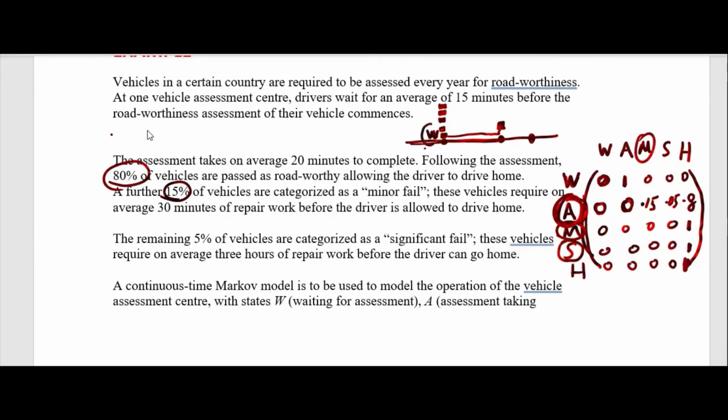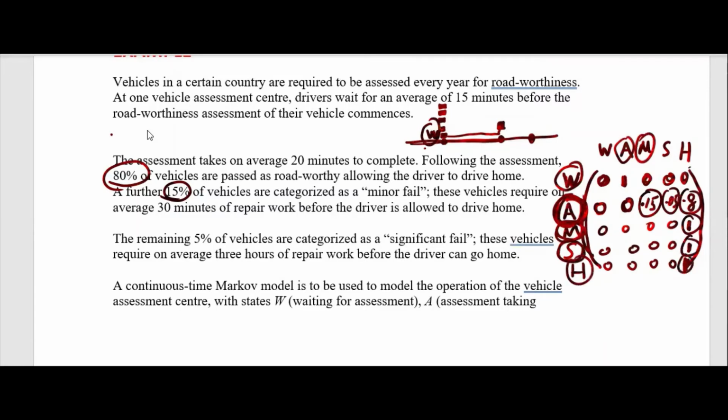Once we leave the waiting state, where will we go? There is a 100% probability that you will go to the assessment. We never go to minor, severe, or home. When we leave assessment, these are the probabilities. You can go anywhere, but these three, not these two. When you leave minor, you go here. When you leave this one, you go here.